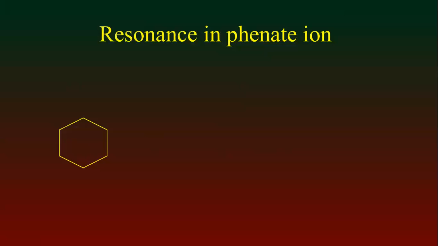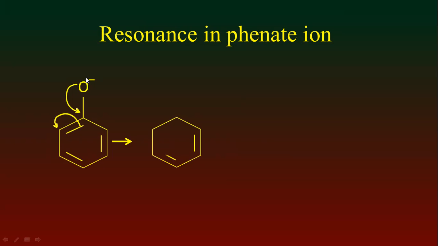First of all, the structure of phenate ion. This is phenate ion. Here, in phenate ion, the electron density which is present on the oxygen atom, like this negative charge, moves to the benzene ring by resonance and creates the following resonance structures.